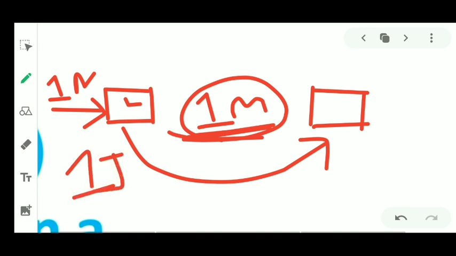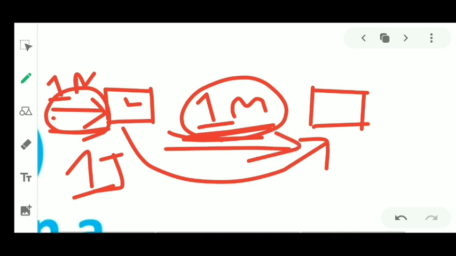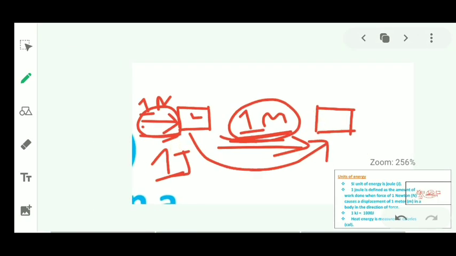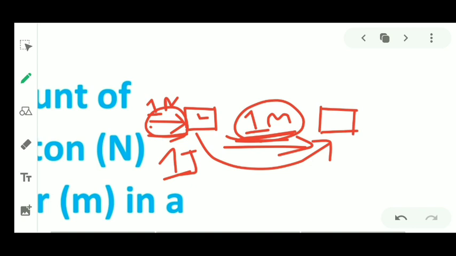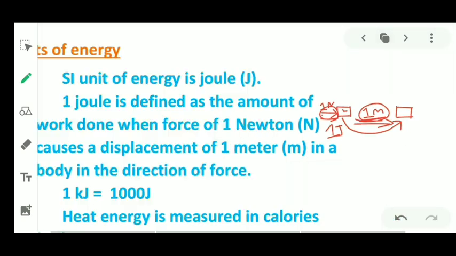Now if you notice, here we applied the force in the direction of east, and the brick also moves in the direction of east. So the direction of force is always the same as the direction of the moving body.